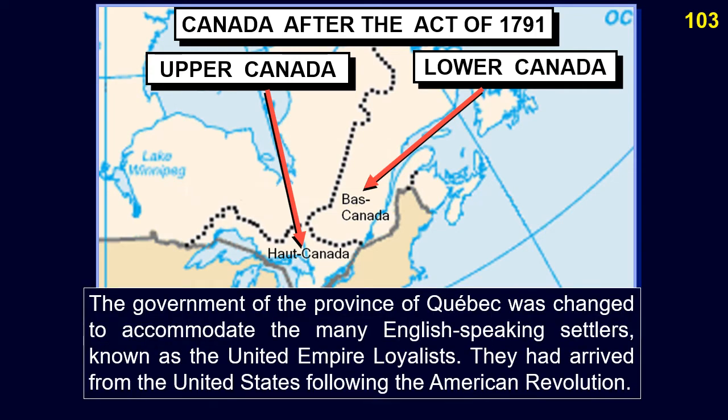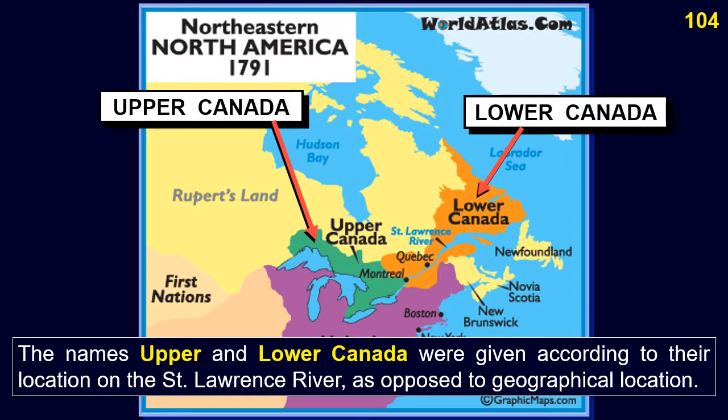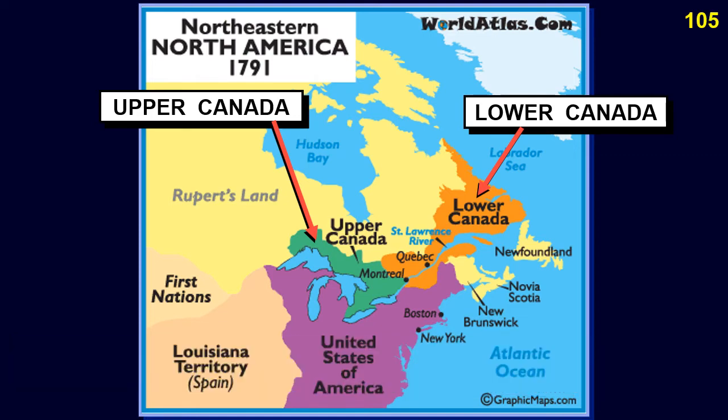The government of the province of Quebec was changed to accommodate the many English-speaking settlers, known as the United Empire Loyalists. They had arrived from the United States following the American Revolution. The names Upper and Lower Canada were given according to their location on the St. Lawrence River, as opposed to geographical location.